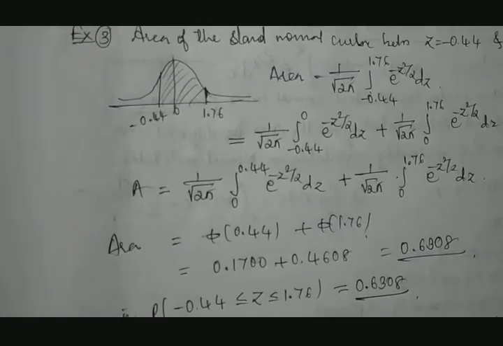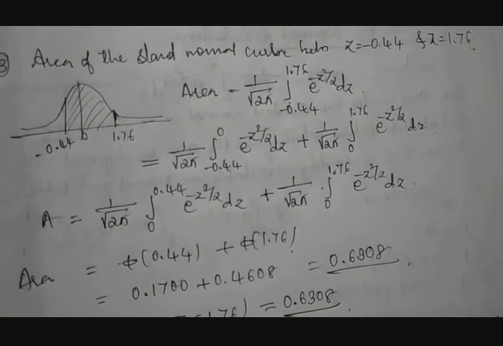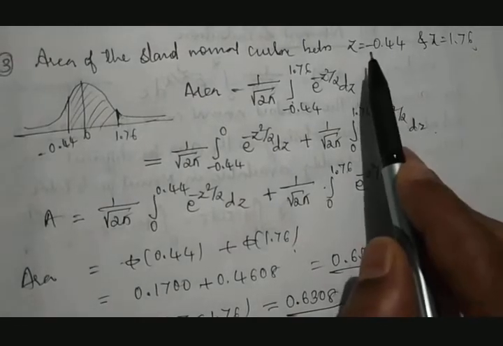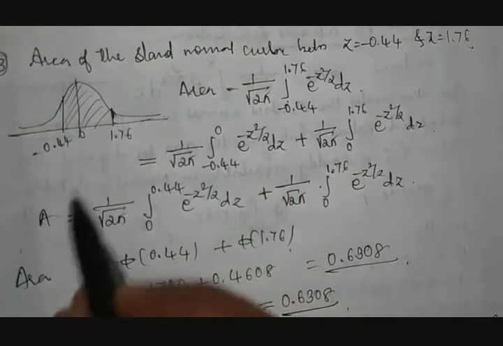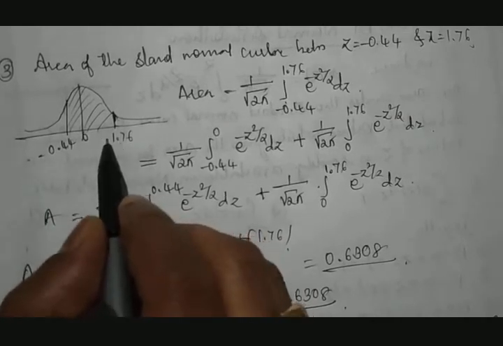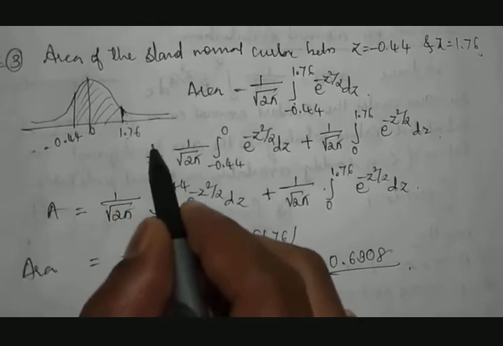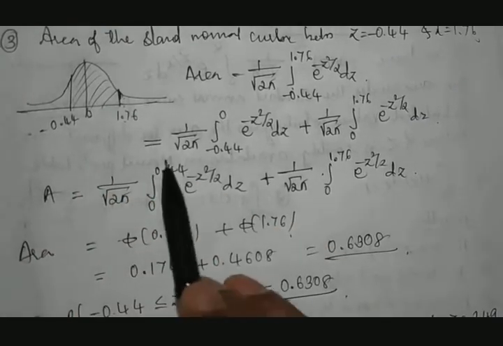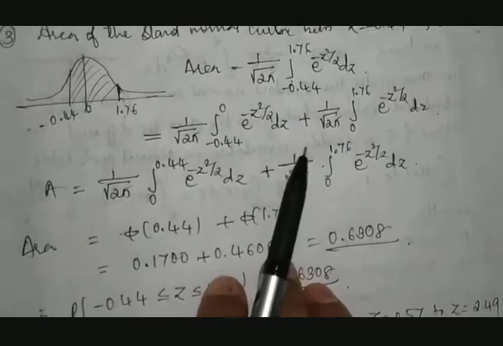Like that, there is another condition. One more condition says, if you want to calculate the area between minus 0.44 to 1.76, means minus 0.44 is on the negative side and 1.76 is here. Calculation from here to here is not a problem, that we can take directly, but this is a theoretical calculation, just for understanding.